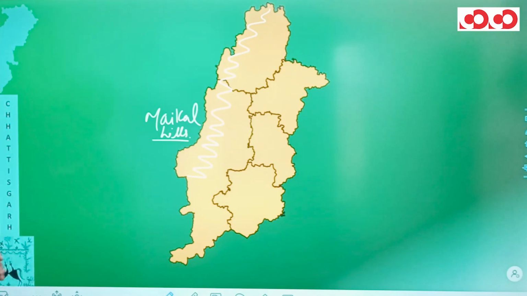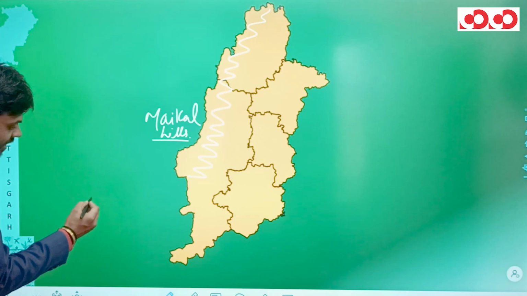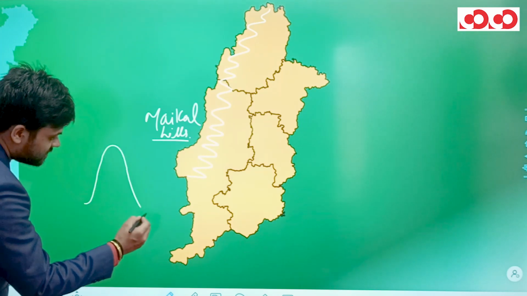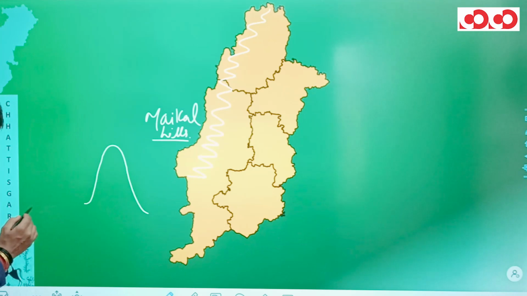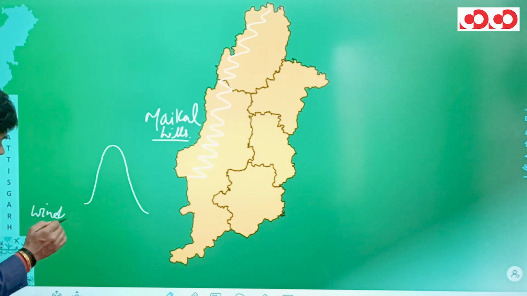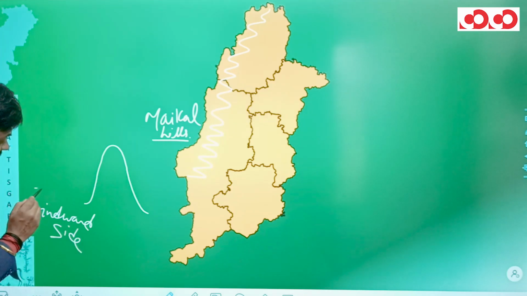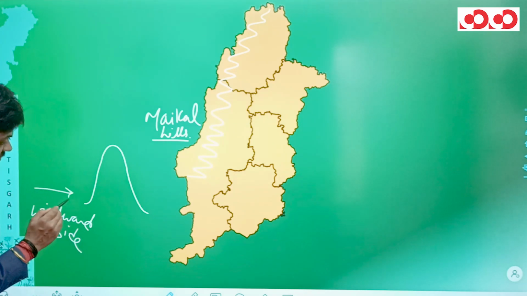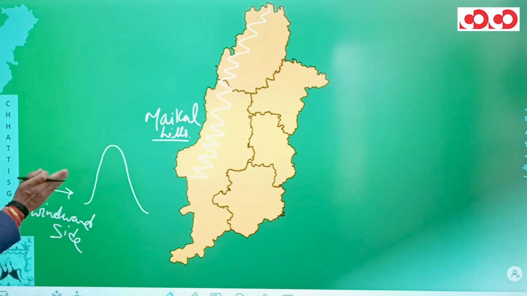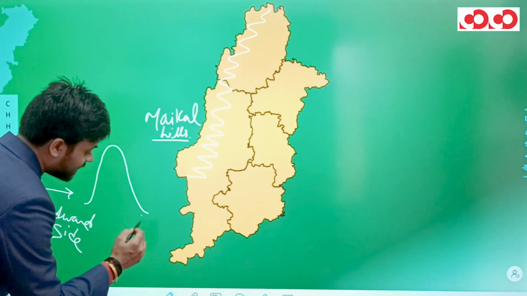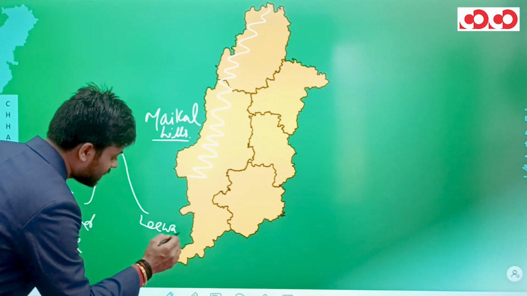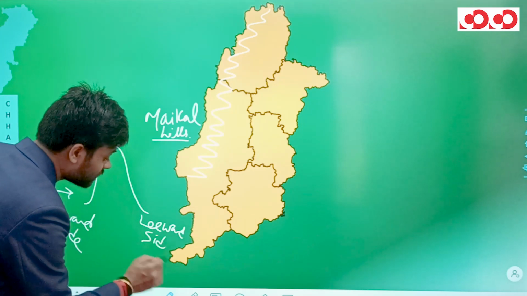Now, if we talk about the general concept of orographic rainfall, let us assume this is a hill. This is the windward side. That means the moist winds are going to strike this side. The side which is struck by the moist winds is known as the windward side, while the other side is known as the leeward side.